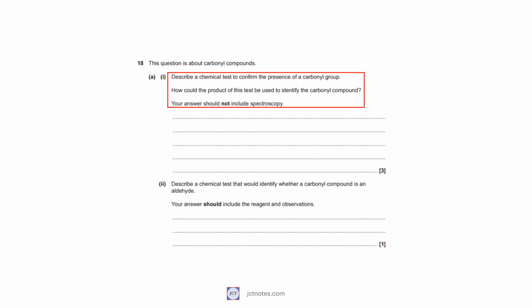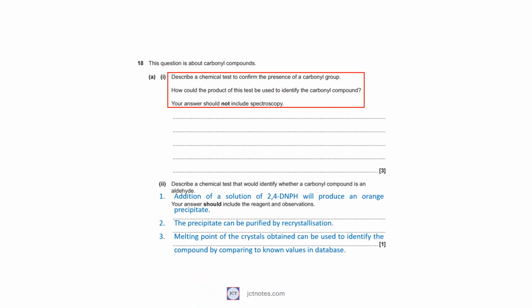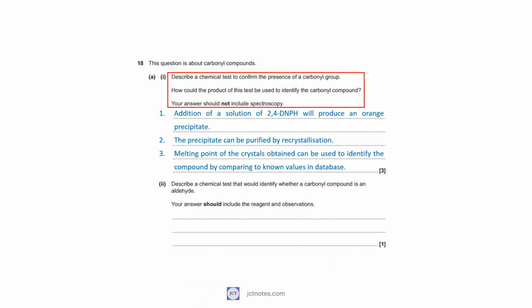This is a very standard test to identify carbonyl groups, aldehydes and ketones. To obtain the 3 marks, cover the 3 following points. 1. Addition of a solution of 2,4-DNPH will produce an orange precipitate. 2. The precipitate can be purified by recrystallization. 3. The melting point of the crystals obtained can be used to identify the compound by comparing to known values in a